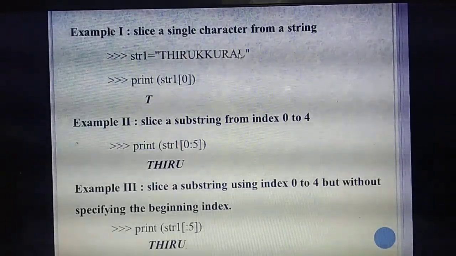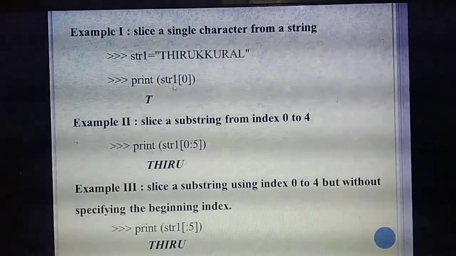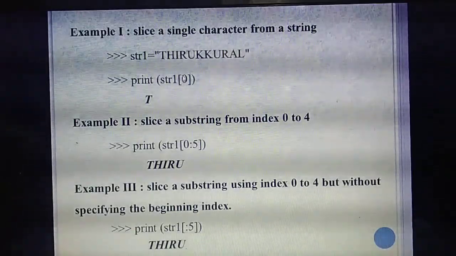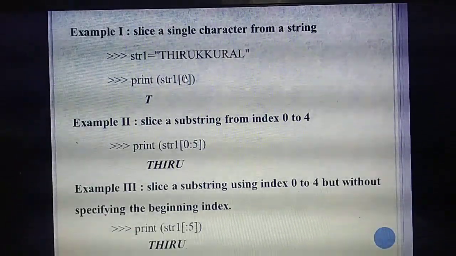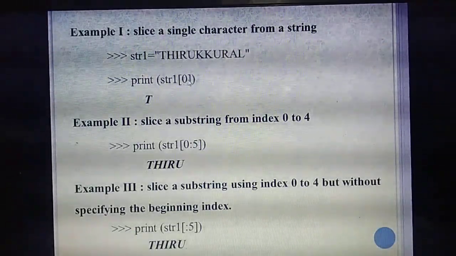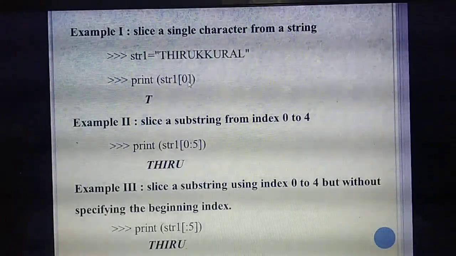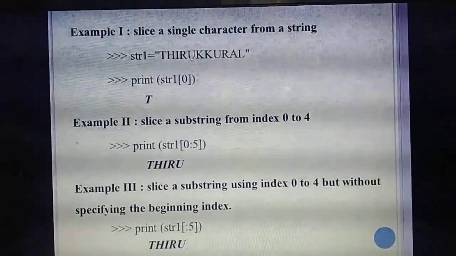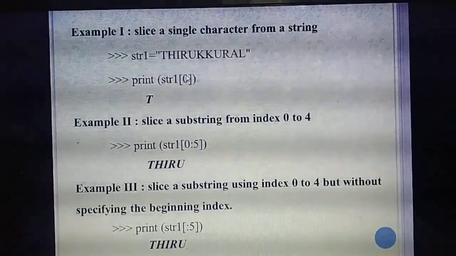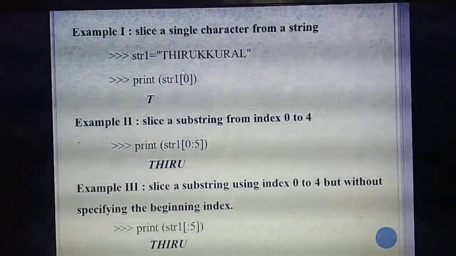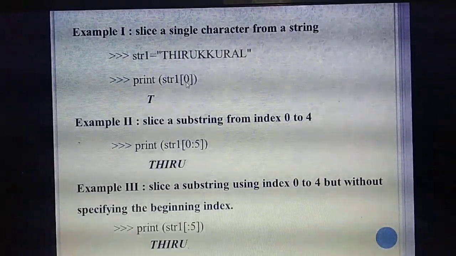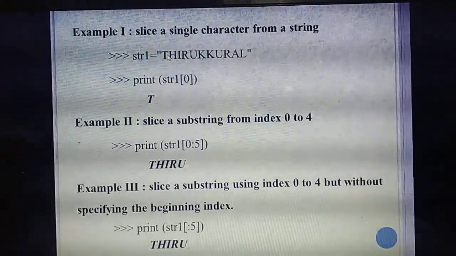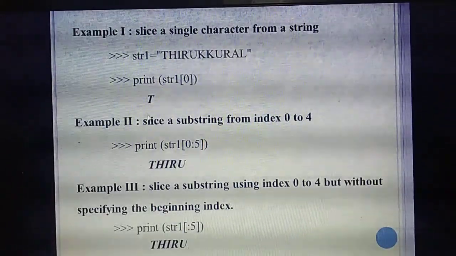So how many characters are there totally? 10. In this example, they are going to slice the first character. If you need to slice the first character, you need to specify the index value 0. Understand? So what's the format? You specify the variable, then inside the bracket you specify the index value. So str1 of 0, what output will you get? T. Understand?